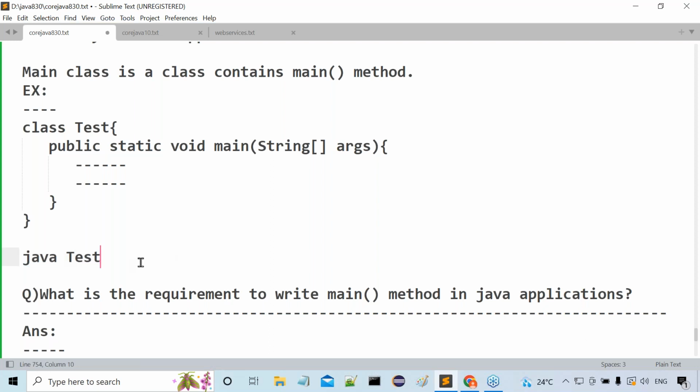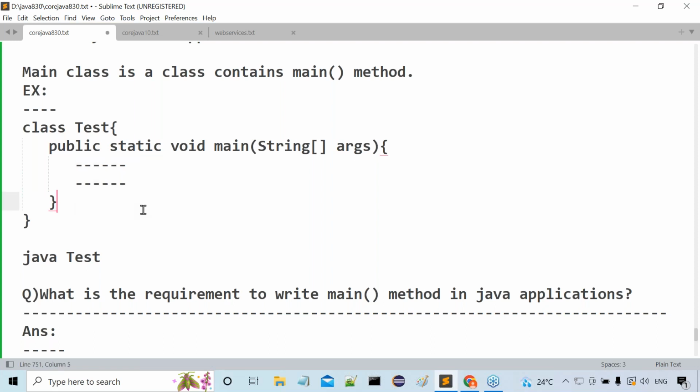Then immediately what will JVM do? JVM will come inside the Test class and search for the main method. When the main method is available, JVM will start program execution from the starting point of the main method to the ending point of the main method. When the ending point of the main method comes, JVM understands that program execution is completed. Then immediately JVM will terminate its process. Understand my point?